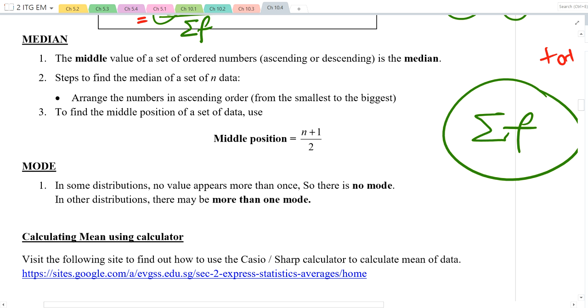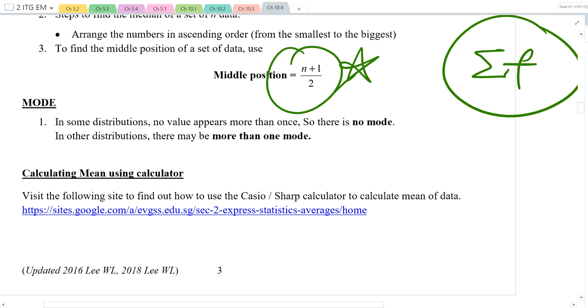Does it make sense? So this always works. First, you need to find the middle position, then you see what the value is. Just like just now, with all of us standing here, we saw who was the middle position. Nabil. Nabil was our middle position. Once we know the middle position, then we can ask him, okay, what's your height? What is your value? There's a difference between position and value. Okay? So this is our formula which you need to know to find the middle position.